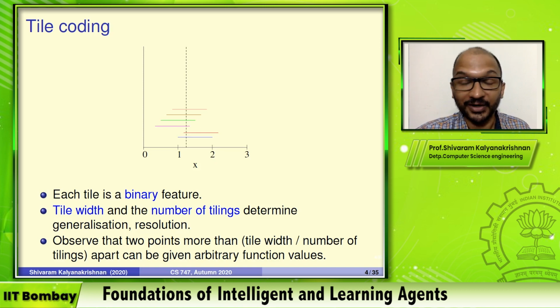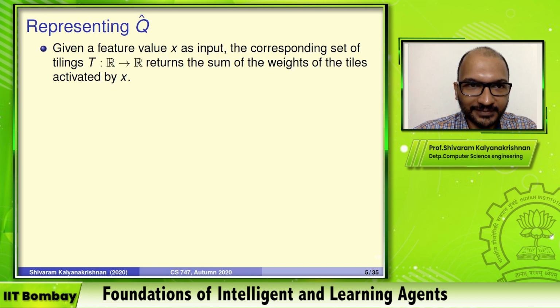You'll be able to resolve them. You might not be able to resolve too many points because there is of course some dependency, because you'll have shared tiles if you're looking at 3, 4, 5 points, and you might not be able to set each of them arbitrarily, but you get the picture. With 2 points which are more than offset apart, you can give them arbitrary function values, and that's a useful feature to have if you want to be able to represent difficult looking functions. You can go some way in that direction by using this expressive power that you have. So that's tile coding.